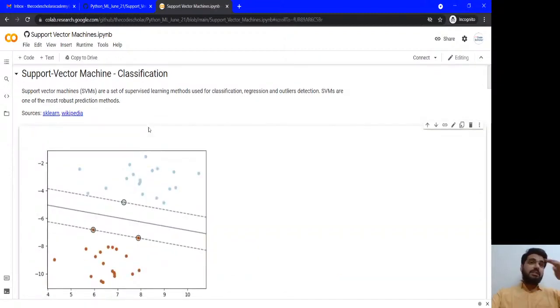Support vector machines are a set of supervised learning methods used for classification, regression, and outlier detection. SVMs are one of the most robust prediction methods, but the catch here is that it is best for only two classes. For more than two classes, it will give you poor results.